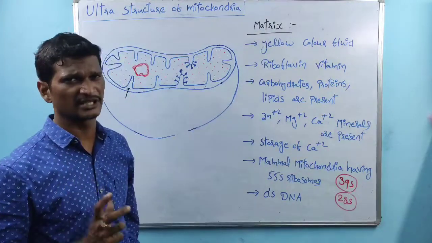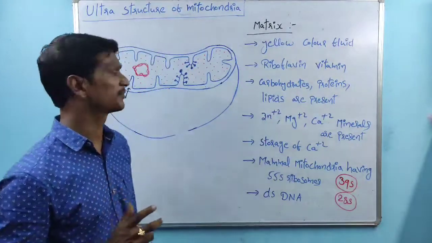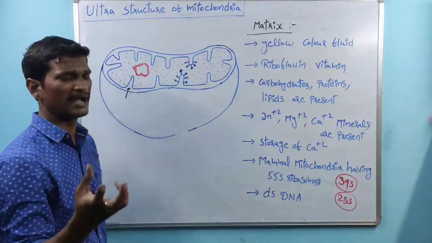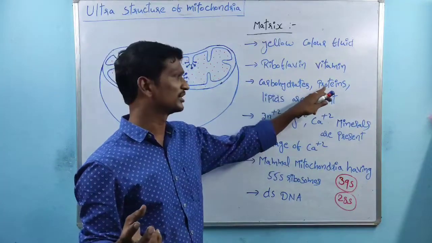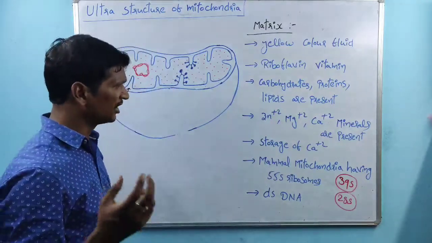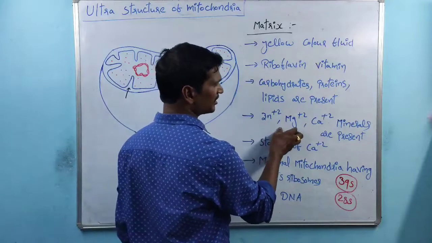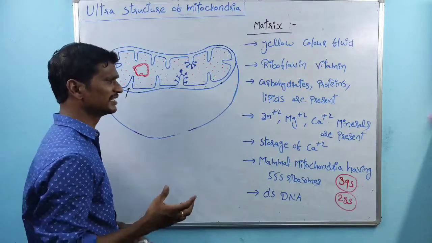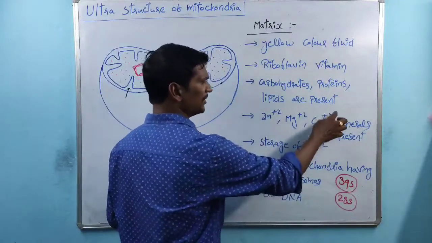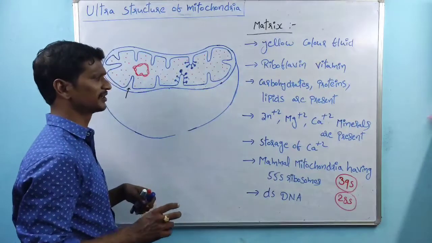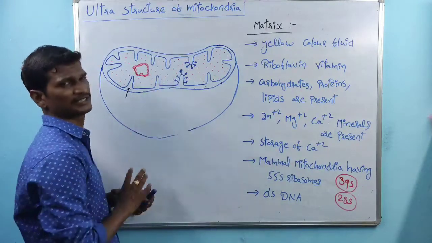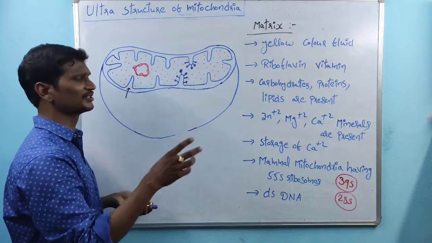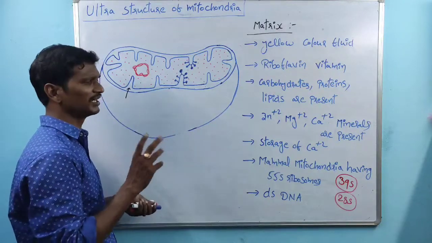And coming to the next one, carbohydrates, proteins and lipids are present inside the mitochondria, inside the inner membrane within the matrix. Along with those substances, minerals like zinc, magnesium and calcium are present. Majorly zinc, magnesium and calcium. Among these, the major one is calcium. Some of the minerals are present within the matrix. The best examples: zinc, magnesium, calcium. Among these, the major one is calcium.